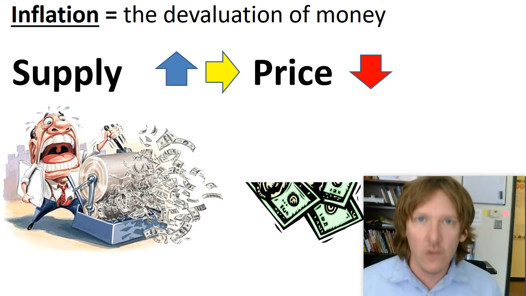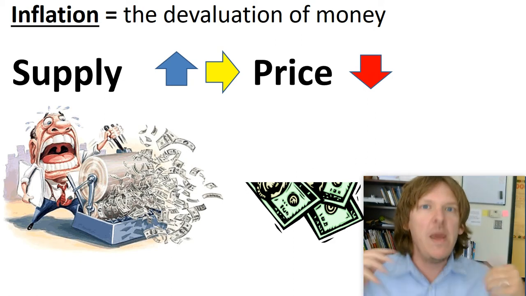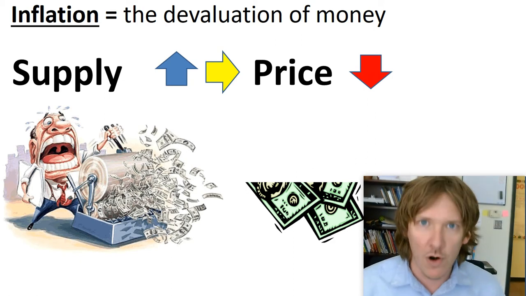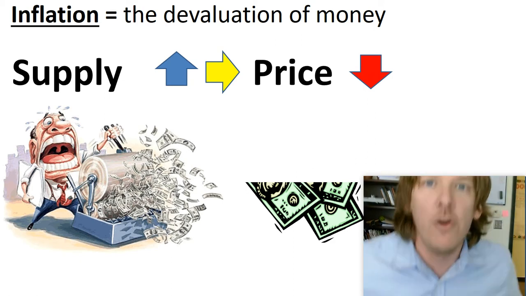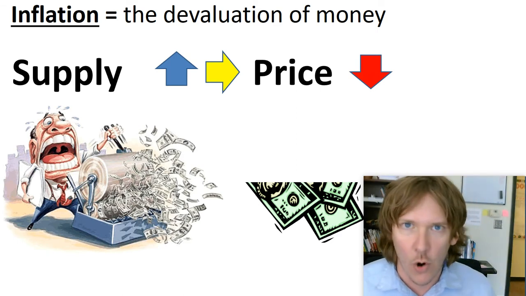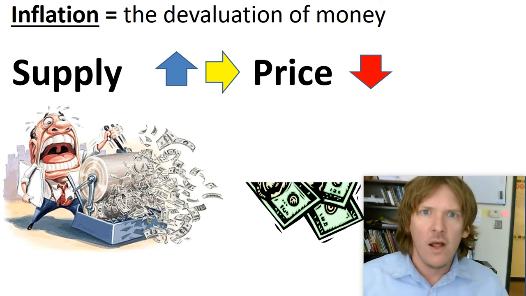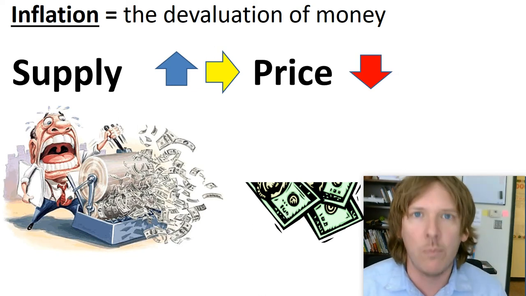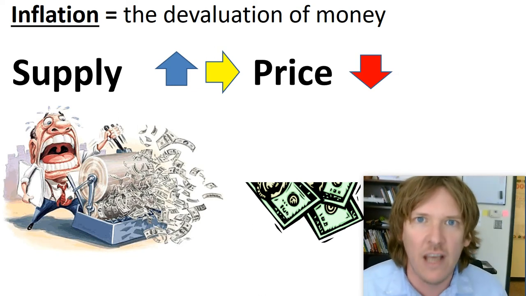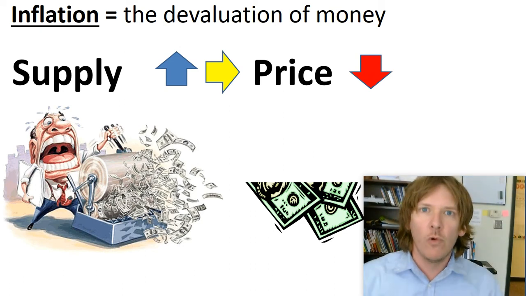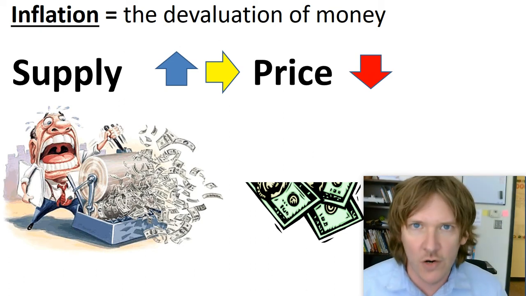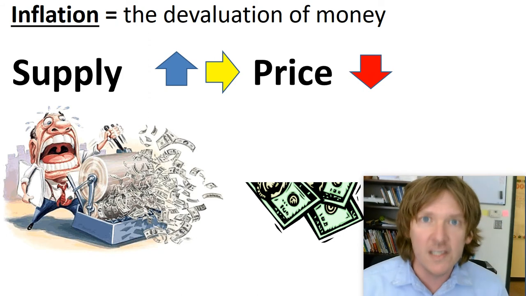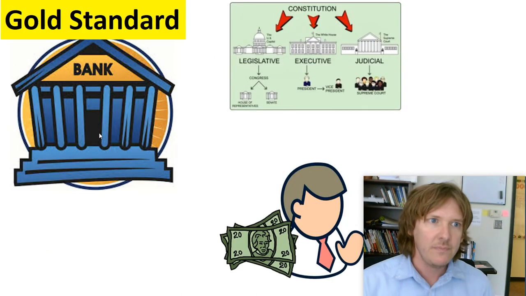Two, if you're running the grocery store and you realize that people have more money and people are buying more things and that the demand has increased for your milk, if you're a smart grocery store owner, then you're going to realize, whoa, there are all these people coming in to buy milk. You know what I could do? I could raise the price and it would be fine because they have plenty of money. And so smart businessmen will realize the increase in demand because of the increase in money supply, and they will increase prices and they will be just fine.